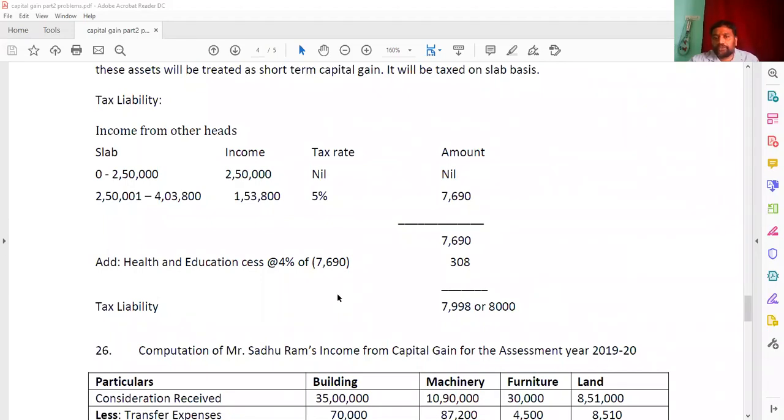Now look at question number 26, a different model.